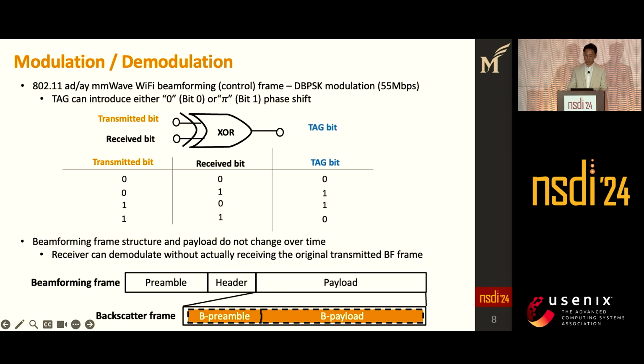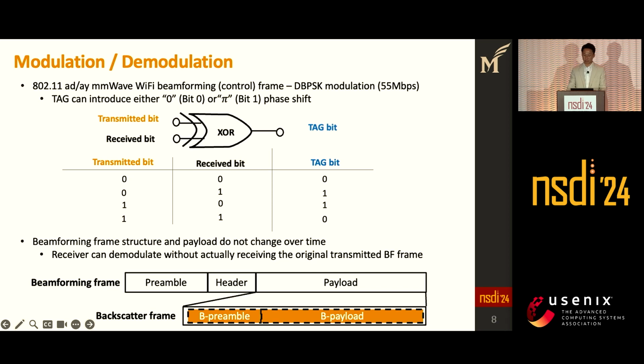At this time, in order to extract the tag bits, we need to know the originally transmitted bits. So here we leverage an important observation that beamforming frame structure and payload do not change over time. Hence, even without receiving the original transmitted frame, the receiver already knows the original Wi-Fi bits. Through this process, the receiver successfully demodulates the tag bits.